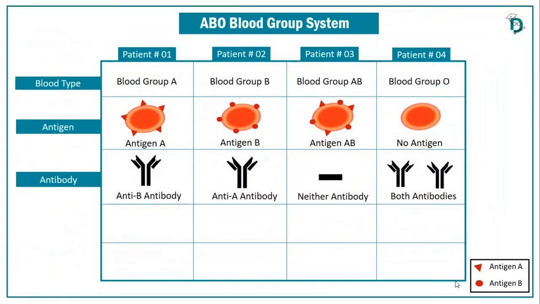Now let's add 2 questions more for each blood type in this table. Can receive from whom and can donate to whom? यानी किसको blood दे सकते हैं और किससे blood ले सकते हैं.